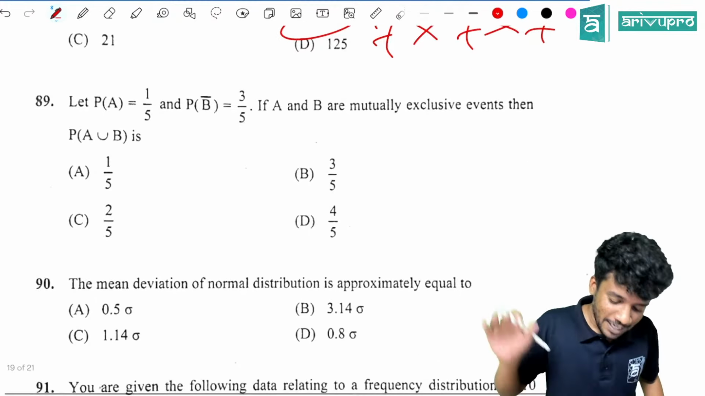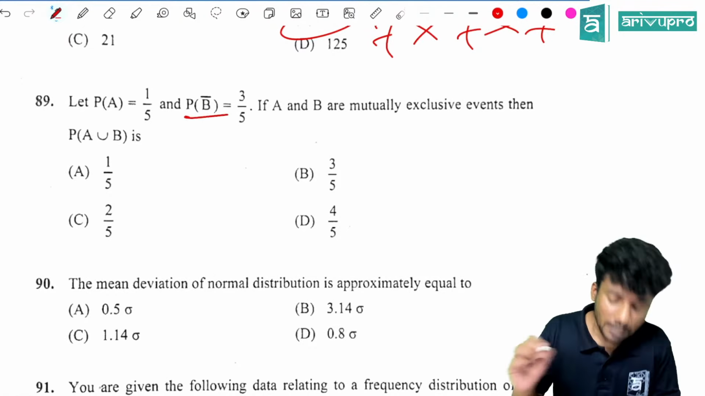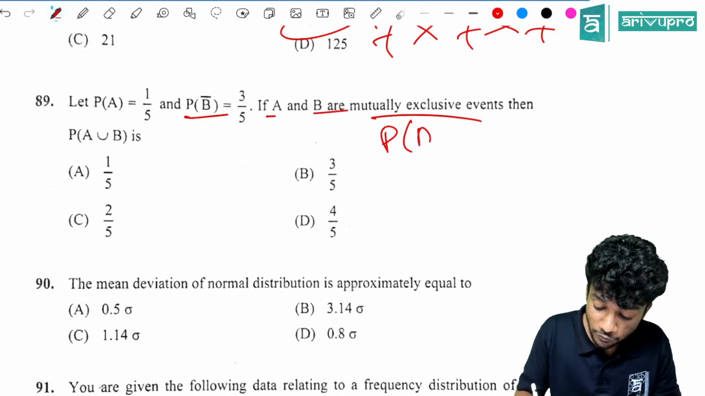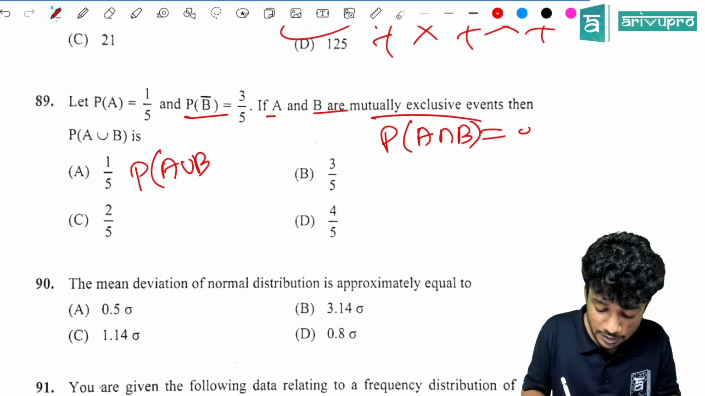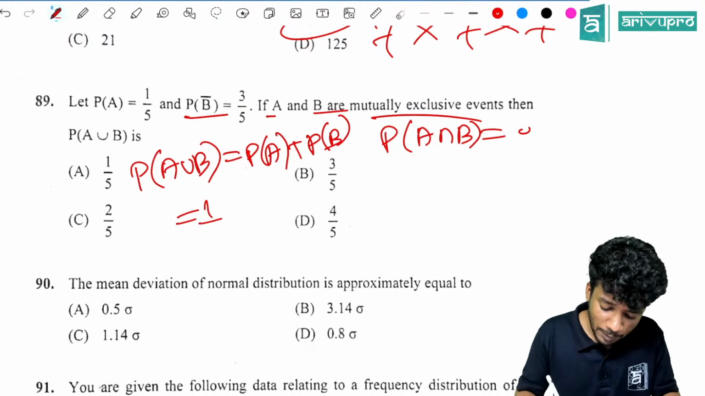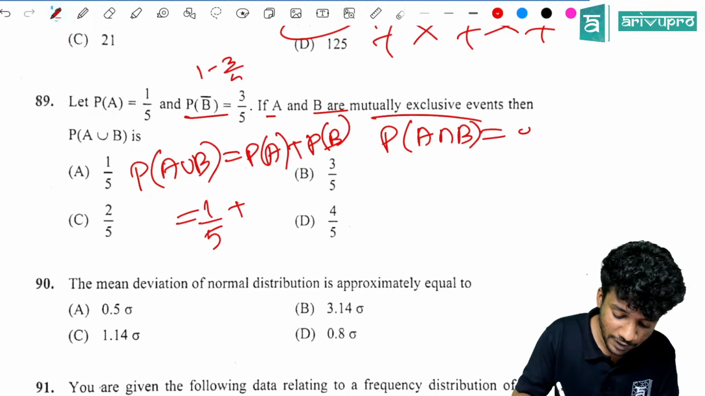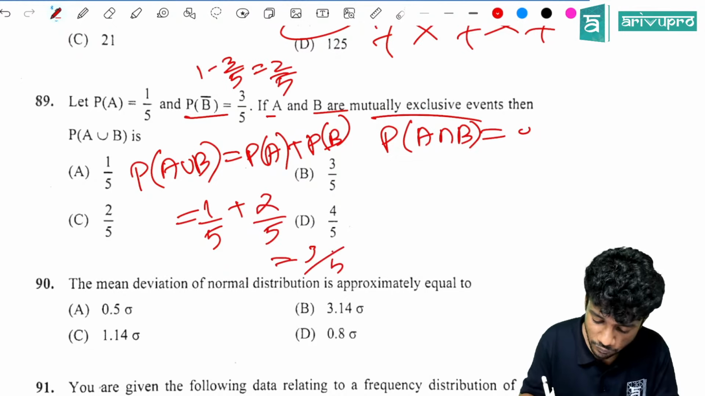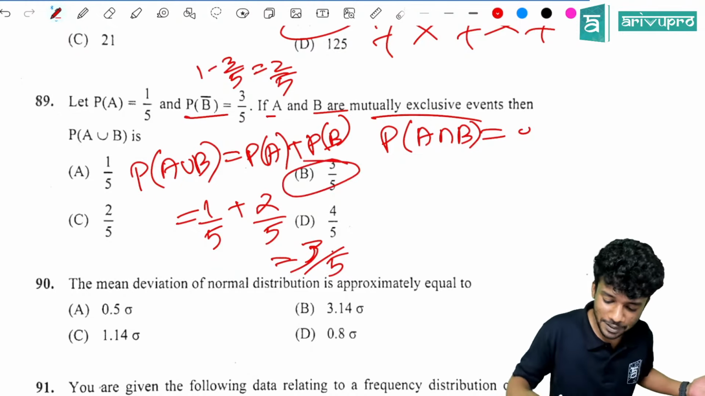Yes. Next question. Let P of A be 1 by 5 and P of B complement be 3 by 5. If A and B are mutually exclusive, that is P of A intersection B is equal to 0, then P of A union B is equal to P of A plus P of B. P of A is 1 by 5. But P of B is 1 minus 3 by 5, which is 2 by 5. So the answer is 3 by 5. Option B is the right answer.